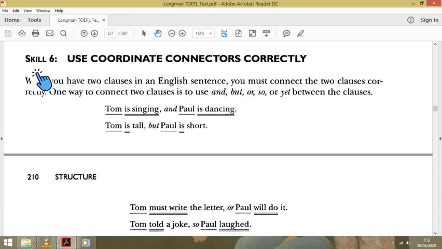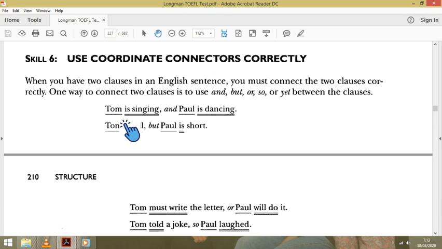Well, back to the topic, skill 6: use coordinate connectors correctly. When you have two clauses in an English sentence, you must connect the two clauses correctly. One way to connect two clauses is to use and, but, or, so, or yet. So we have to memorize this one. Only five, so memorize it.